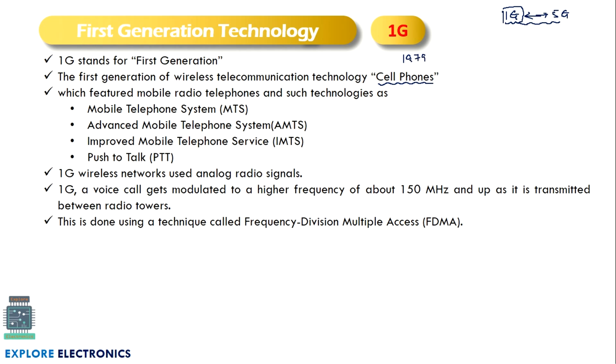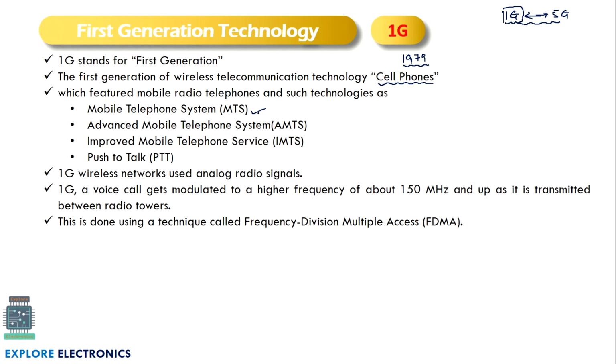1979 is the year where first generation started to evolve, meaning wireless telecommunication technology started to evolve in 1979. In this 1979, once the concept of cell phone and the communication between the two parties through wireless media came, it had a technology called mobile telephone system.